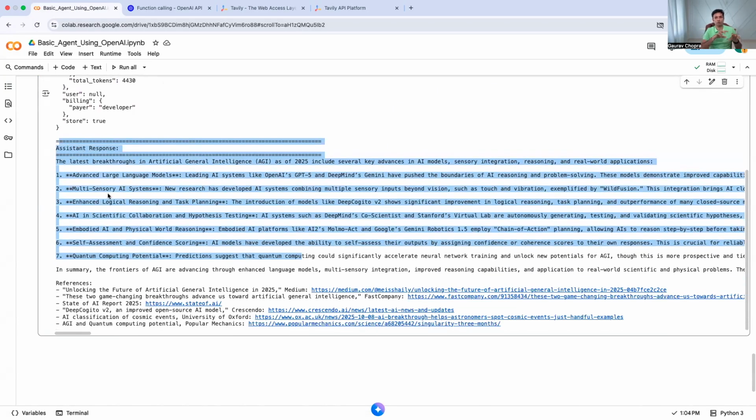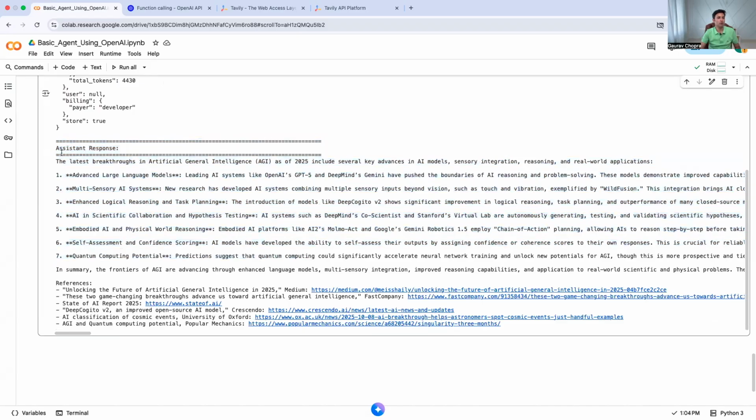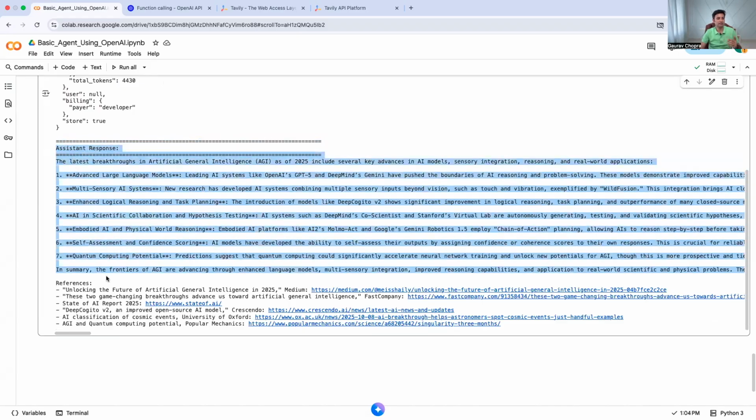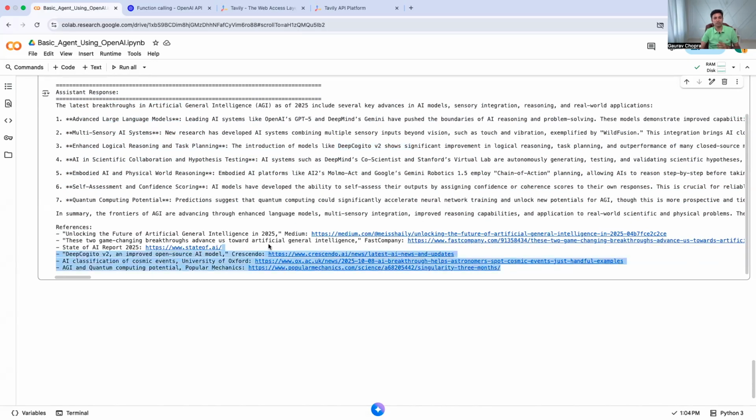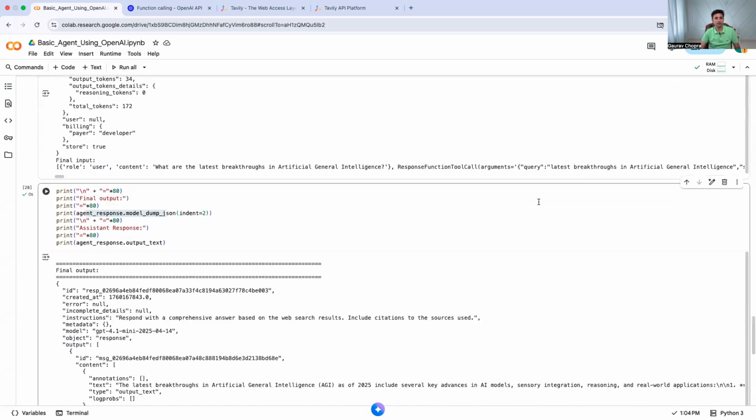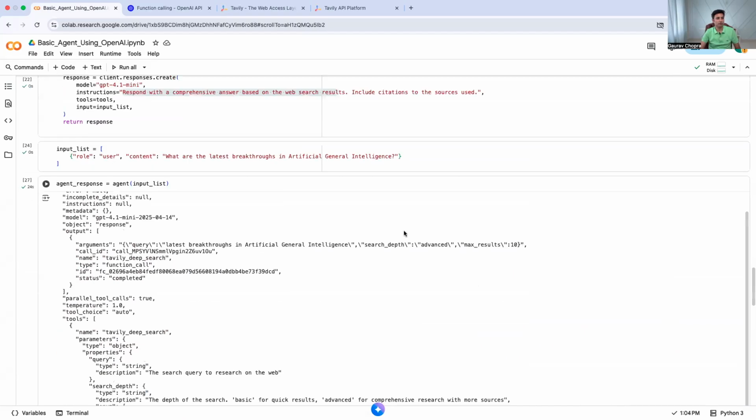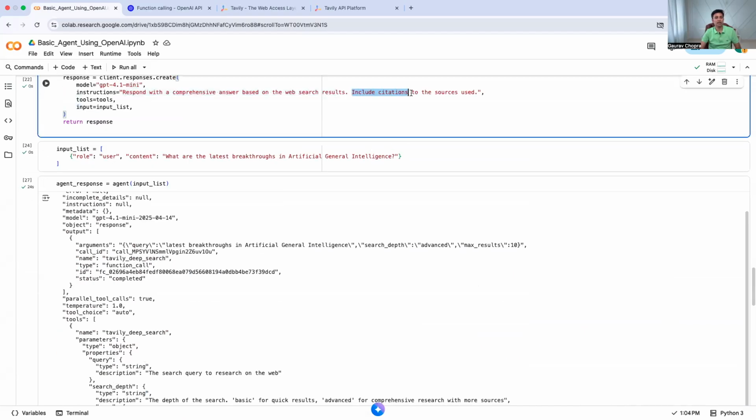So you see, I asked one question and I got a response from the model with the help of a tool in a very good and nice numbered list, point by point, 7 points with a summary. And there are citations available because I mentioned in my instruction very clearly, which is here, to include citations to the source used, because the model actually has the data.